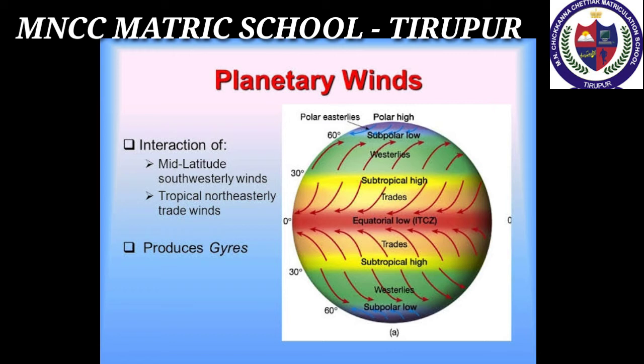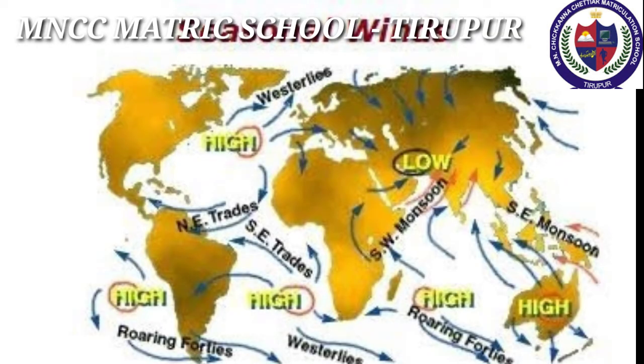Trade winds, westerlies, and polar easterlies are the types of prevailing winds. Seasonal winds are those which change their direction according to the season. They are also called as monsoon winds. These winds blow from sea to land during summer and land to sea during winter. The winds blow from high pressure area to low pressure area.